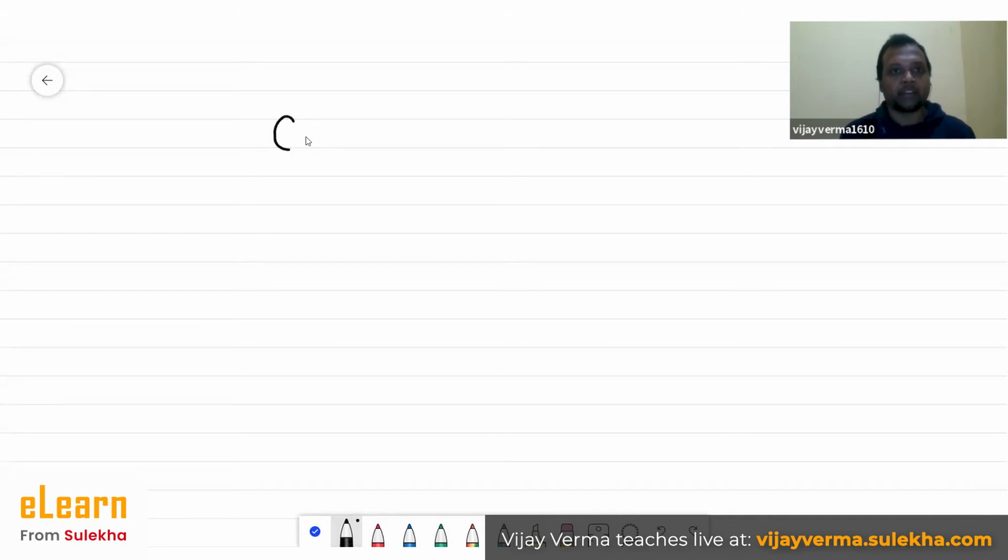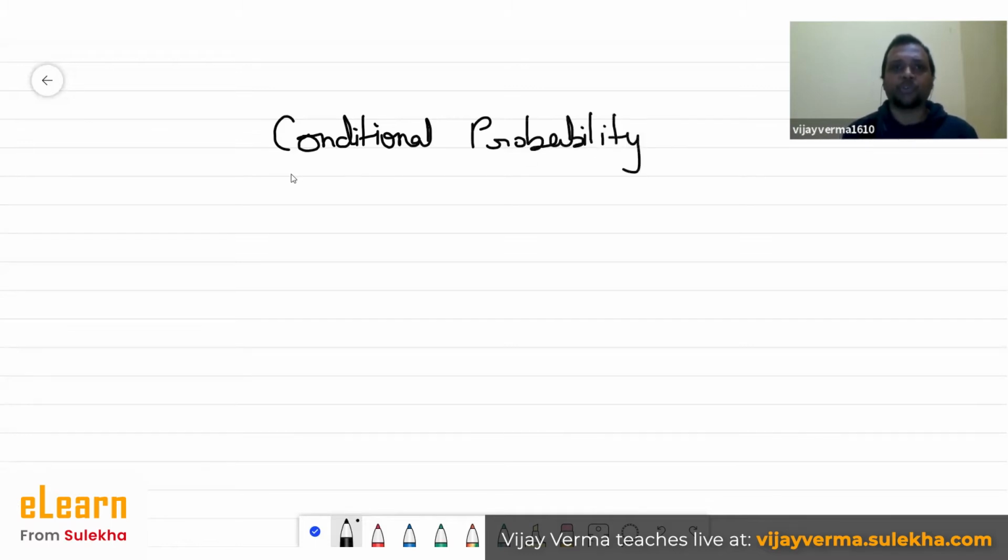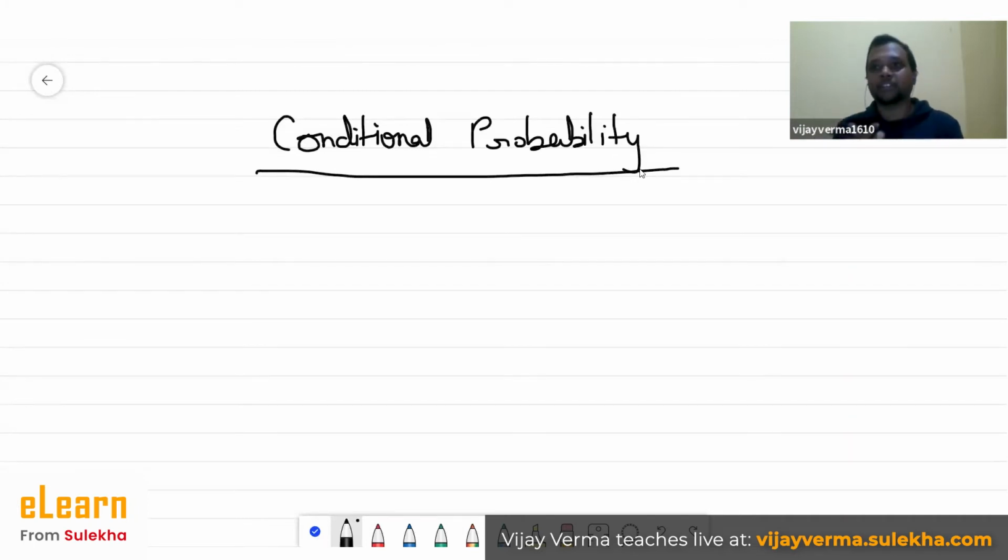Conditional probability. I'm sure you guys already know what probability is. Probability is basically a measure to find out the extent of something happening. It's basically from 0 to 1. I'm not going through the basics of probability; you must be knowing about it. Since this is conditional probability, this is a class 12 topic, so we are going to discuss this. This is very important for people who are preparing for IIT, JEE or maybe CAT or other MBA entrance exams.